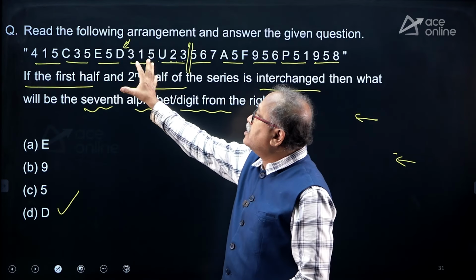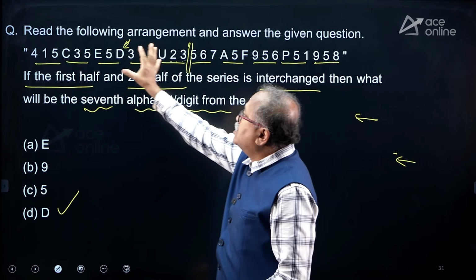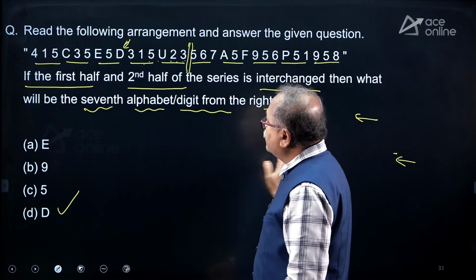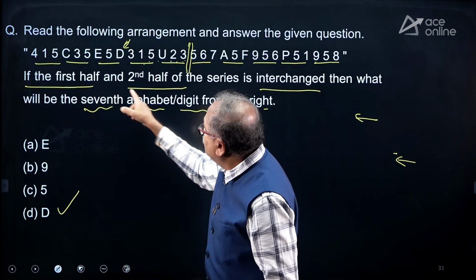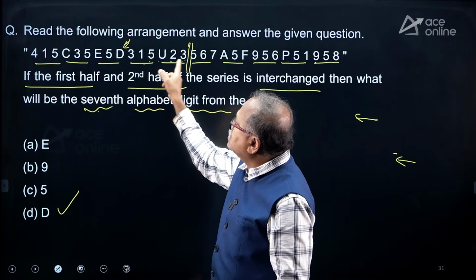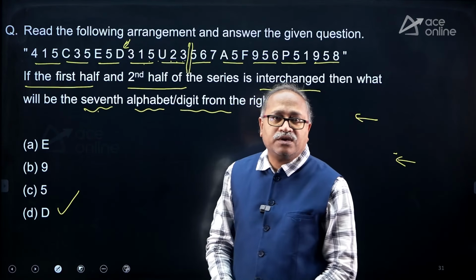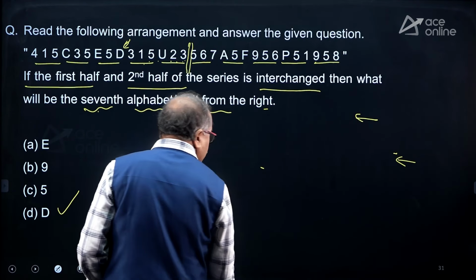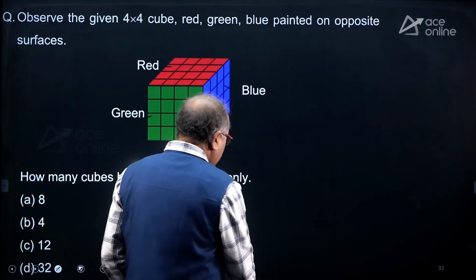So don't make a mistake of writing the whole thing. I know that this 15 element will come on the right hand side, and from right hand side I need the seventh one. So just count from here, seventh one. Okay friends, moving on to the next without wasting too much time on this.